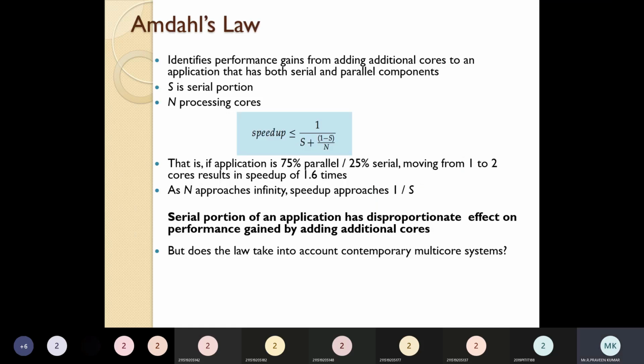Next, you can see what Amdahl's law is. It's used to identify how the application is performing and how parallel things are happening.